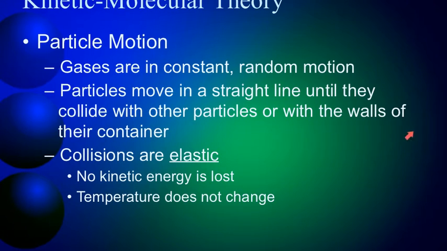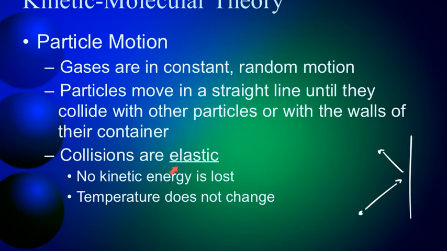Okay, some assumptions about particles in motion. Gases are in constant and random motion, all right? Constantly moving around. Particles will move until they either collide with the walls of their container or with another particle. And if they collide with the walls of their container, they should bounce off with a similar angle of incidence, okay? Collisions between particles are elastic.